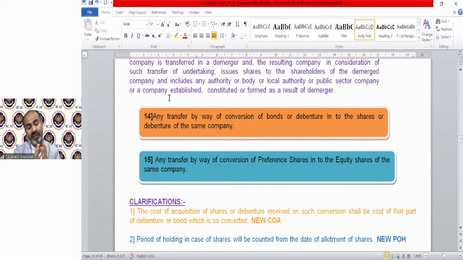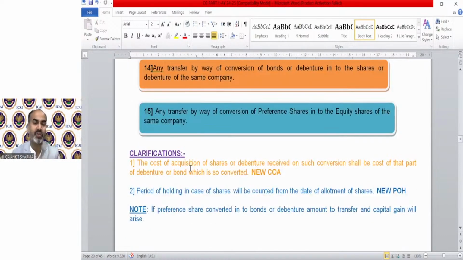Even if you have preference shares and if you convert those preference shares into equity shares of the company, that is also exempted in the definition of transfer. In this case, the cost of acquisition of shares or debentures received on such conversion shall be the cost of that part of the debenture or bond which is so converted. That is the new cost of acquisition.